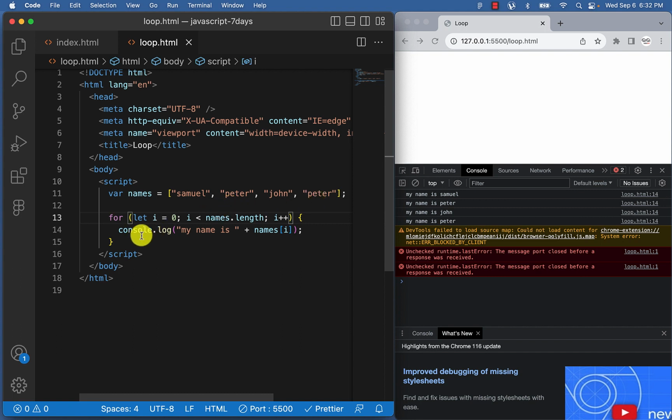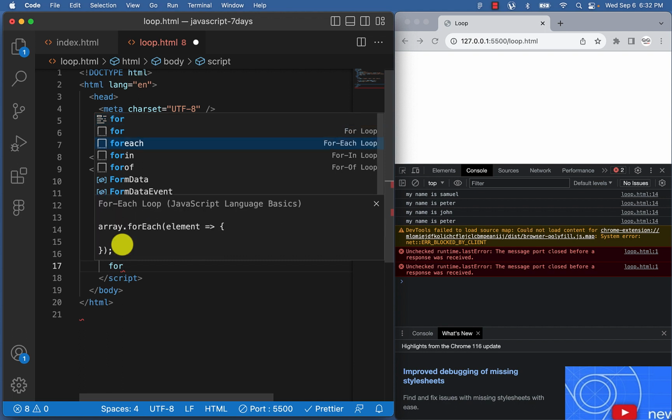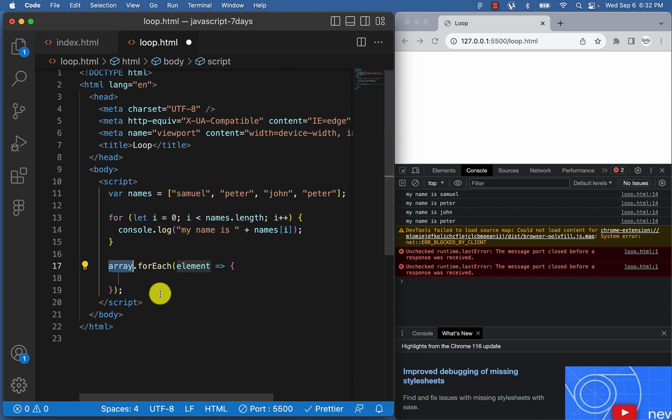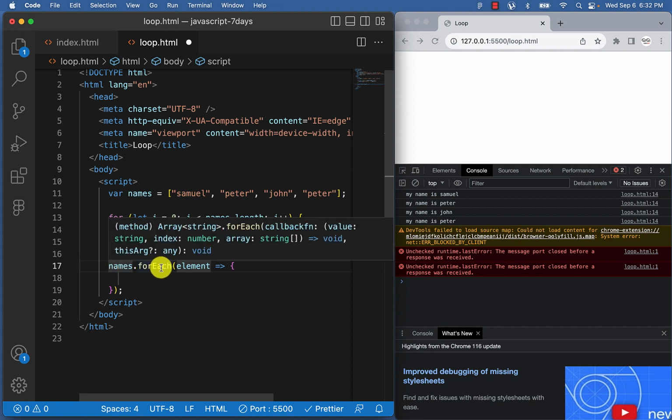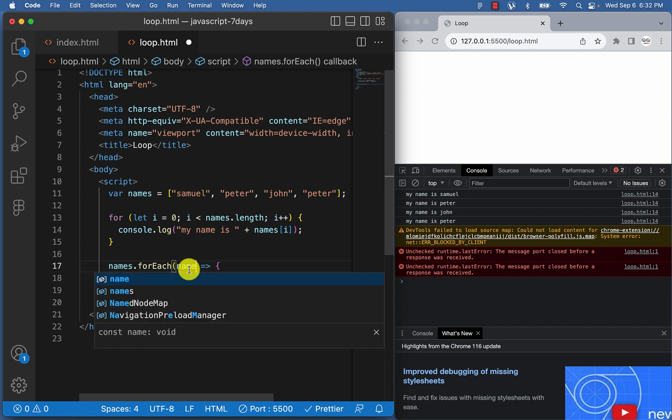Now that we clearly understand the for loop, we have other loops too, like the forEach loop. So let's see what we could do with the forEach loop. It works like this. We'll have our array first, then for each element, I could just type in name here. So I can say for each element, as this name here, do something.